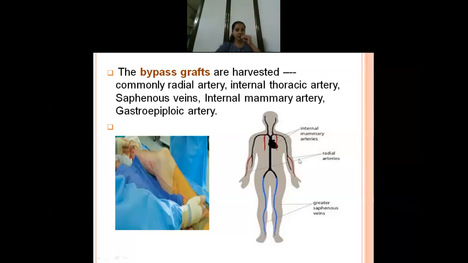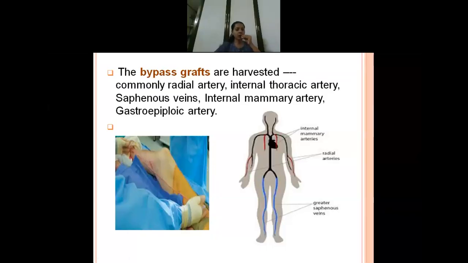The internal mammary artery is in the chest. Either they will take any of these, not all, depending on the choice of the cardiologist. Sometimes they will also take the radial artery. Radial artery patency is 5 to 6 years. And next, great saphenous veins are also selected sometimes from the legs because they are the longest veins in the legs, isn't it? So that also may be selected.